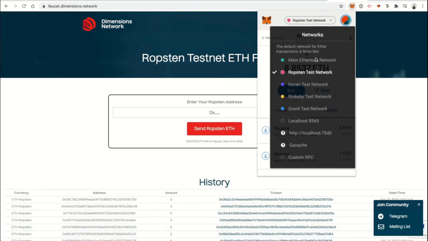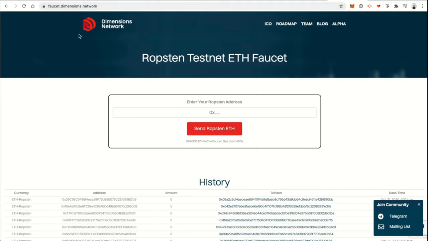So connect to Ropsten. You can use a different test network for this purpose, maybe Rinkeby, for example. I'm just going to use Ropsten because when we went through this, that's what we used the first time and it worked. You can try something else, but for the sake of this tutorial, I'm going to use Ropsten. Anyways, you actually need some Ether, some cryptocurrency in your wallet. So you can go to this link down below. These faucets change all the time, but hopefully this will work for you right now.